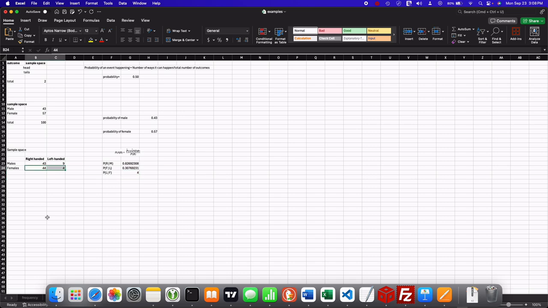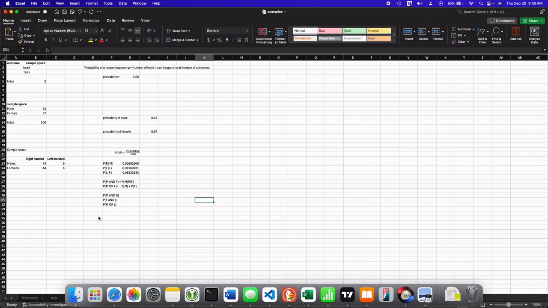This is the probability of female. 44 plus 4. So I'm going to go ahead, 44 plus 4. That is the probability of the person being left, given that it's a female. And this is how we calculate conditional probability.